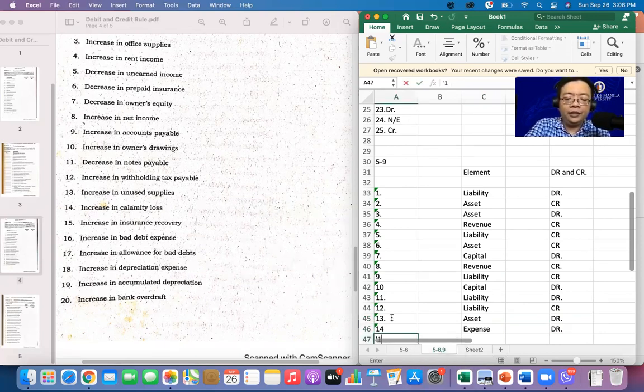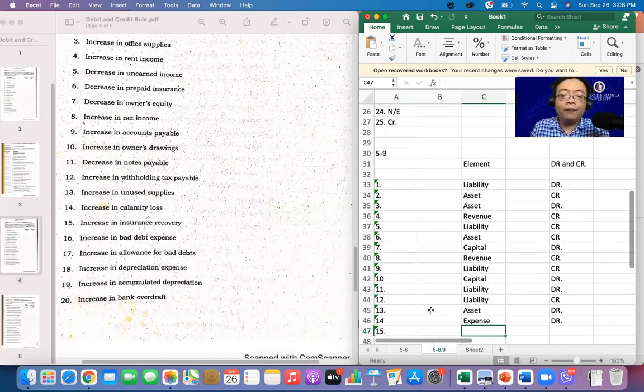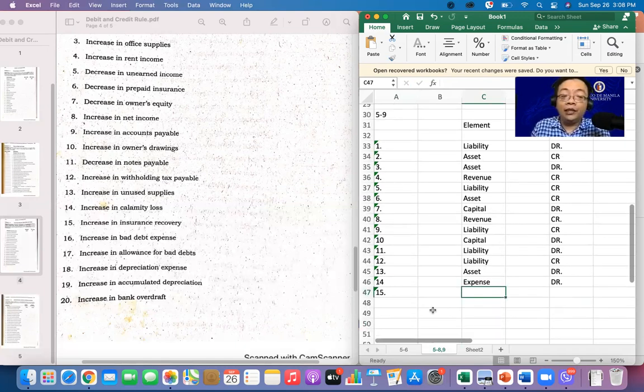Number 15, increase in insurance recovery. If you have an insurance recovery, part siya ng income because naka-recover ka. So, we will put here as part of our revenue. Meaning, if you increase that, it is to be credited. Hopefully, naintindihan pa ha.